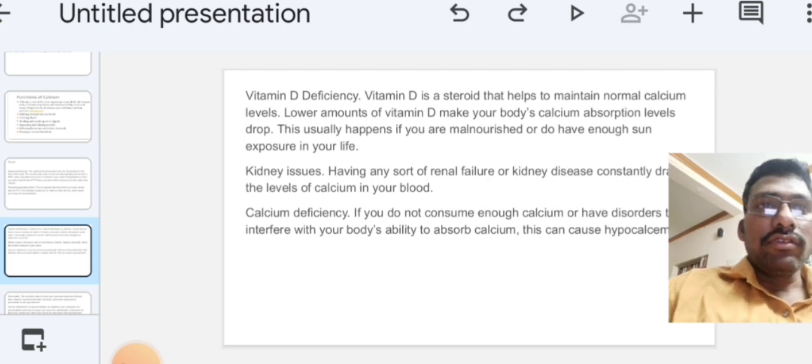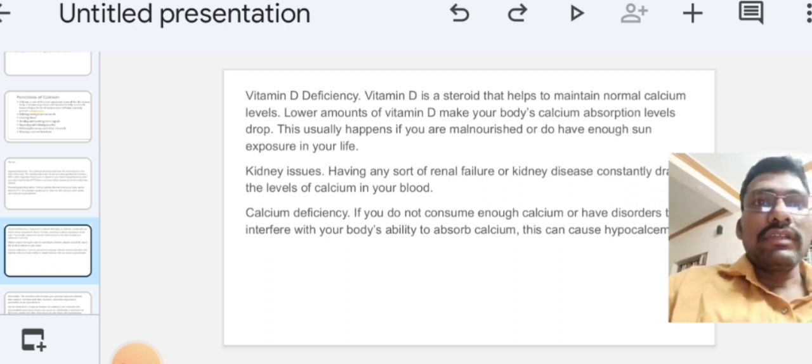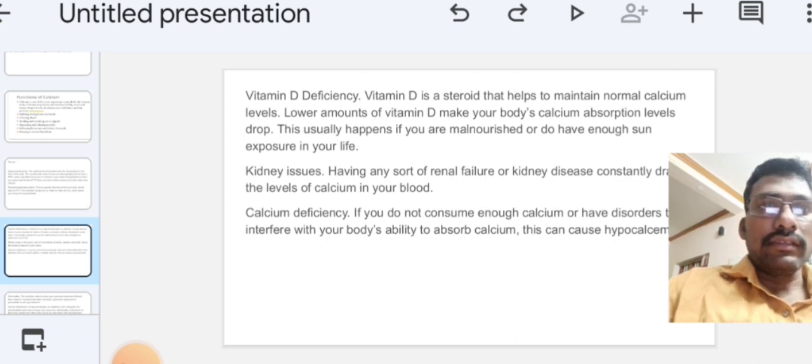That is also one of the causes of vitamin D deficiency.